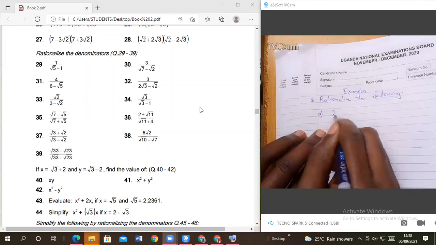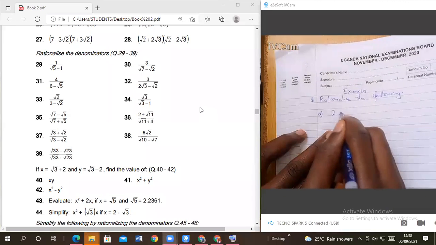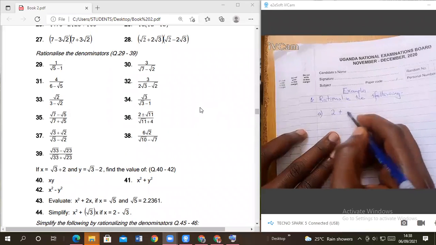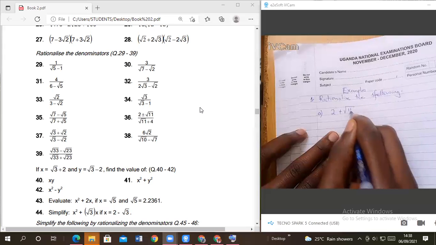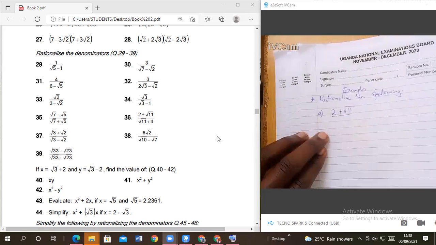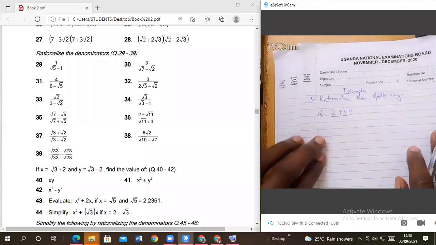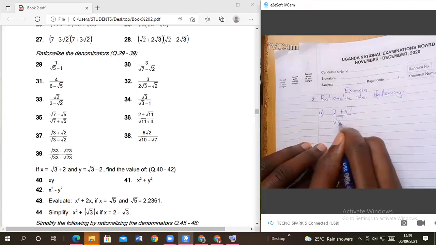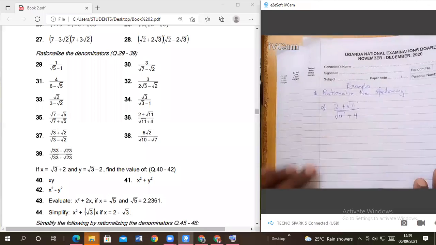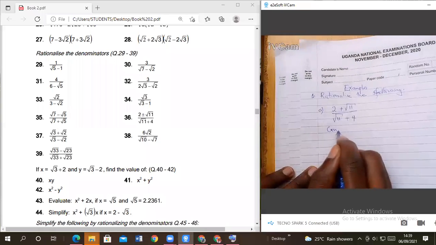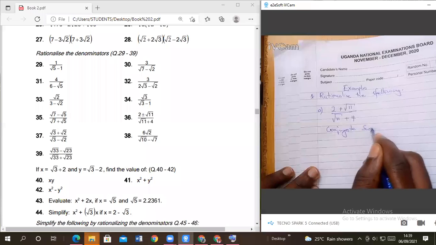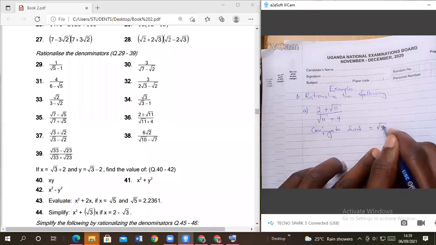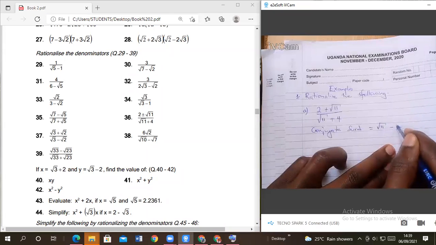36 is 2 plus or minus, so we are going to take only one sign, 2 plus root of 11 over root of 11 plus 4. Members, we have 10 minutes to go for a break, so let's finish this one. Here the first step must be the conjugate surd. What's the conjugate surd here? Root of 11 minus 4.